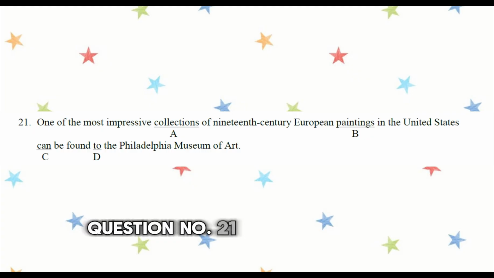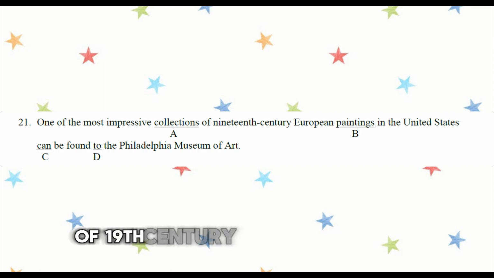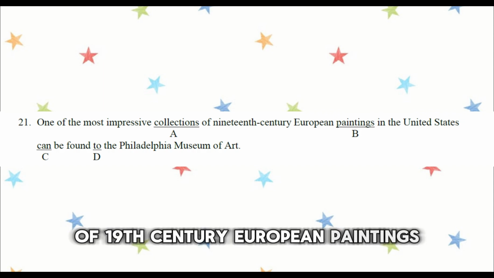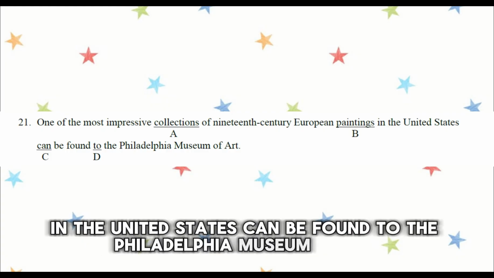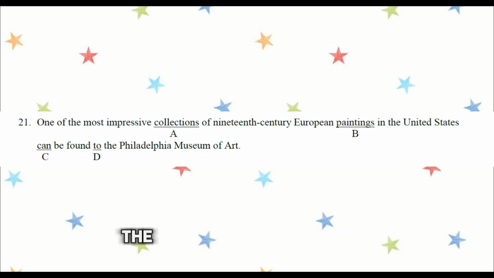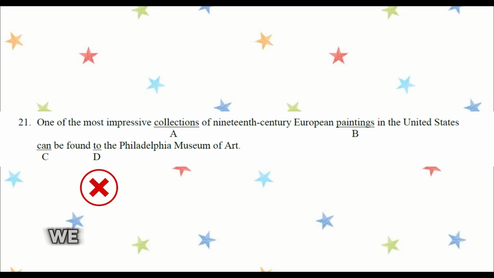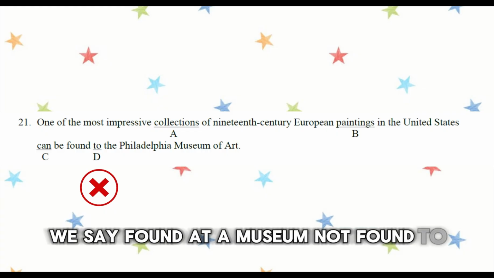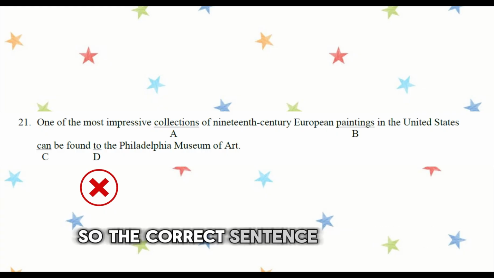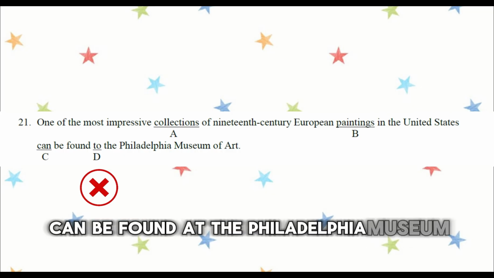Question number 21. One of the most impressive collection of 19th century European paintings in the United States can be found to the Philadelphia Museum of Art. The incorrect part is D, to. We say "found at a museum," not "found to." So the correct sentence should be: can be found at the Philadelphia Museum of Art.